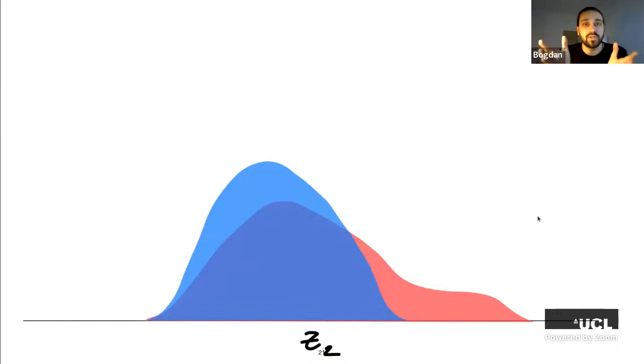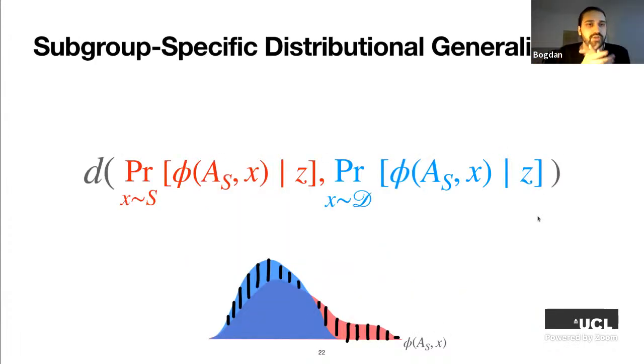This corresponds to the case when on average vulnerability is low, but for one subgroup, the vulnerability could be actually high. There's a lot of information here for an adversary to distinguish between in and out examples. So what we just did is basically condition the two distributions. And this corresponds to the notion of subgroup-specific distributional generalization. It's just a conditional version.